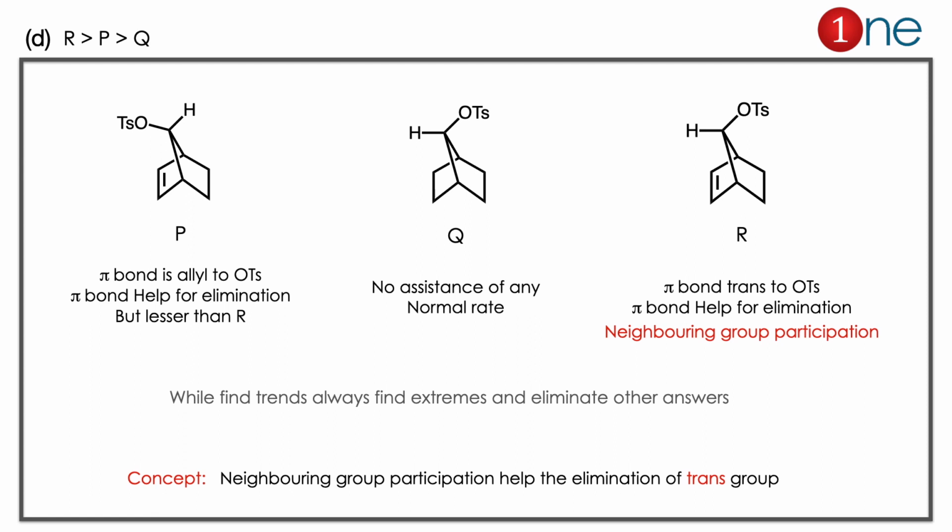One thing I want to suggest to you is, while finding the trends or the order, you might think of extremes and eliminate the other answers. Here the concept you have to learn is that neighboring group participation helps in the elimination of the leaving group. The relationship should be trans.